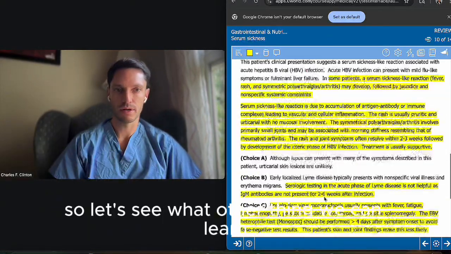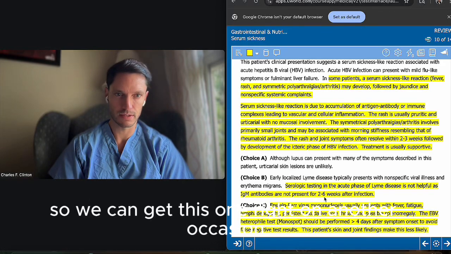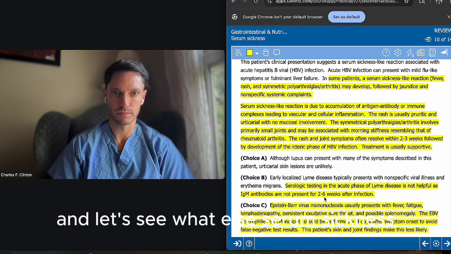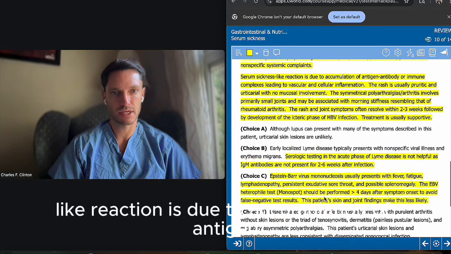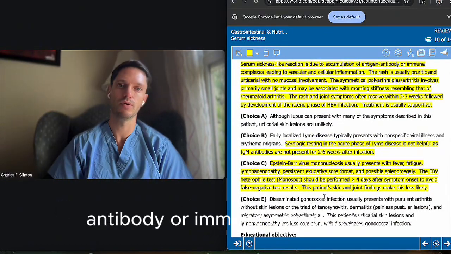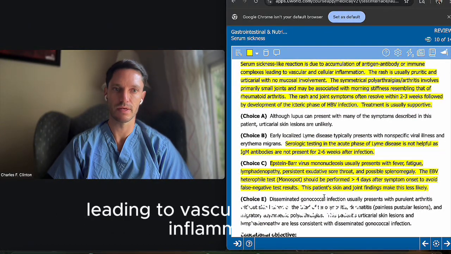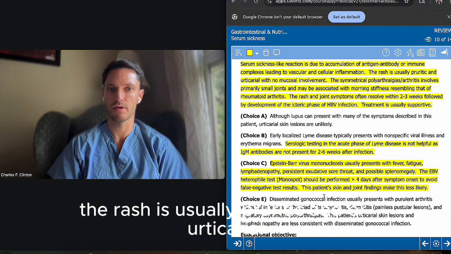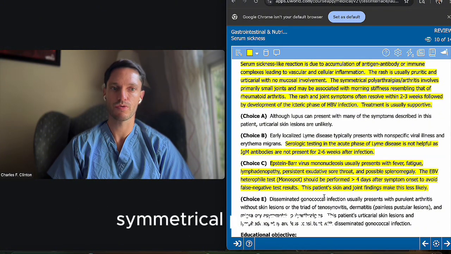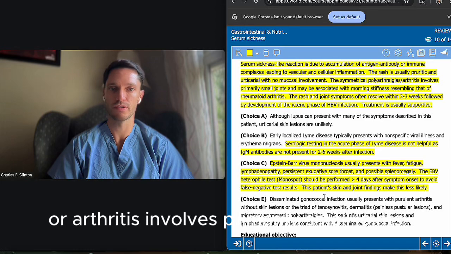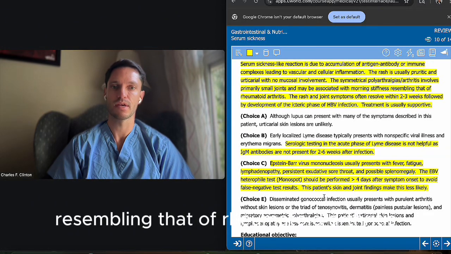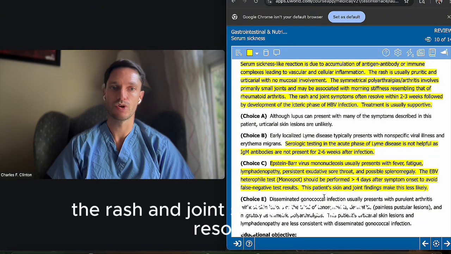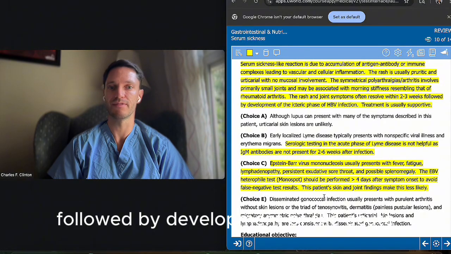So let's see what other thing we can learn so we can get this one right on another occasion. Let's see what else. Serum sickness-like reaction is due to accumulation of antigen, antibody, or immune complexes leading to vascular and cellular inflammation. The rash is usually pruritic and urticarial with no mucosal involvement. The symmetrical polyarthralgias or arthritis involves primarily small joints and may be associated with morning stiffness resembling that of rheumatoid arthritis. The rash and joint symptoms often resolve within 2 to 3 weeks, followed by development of the icteric phase